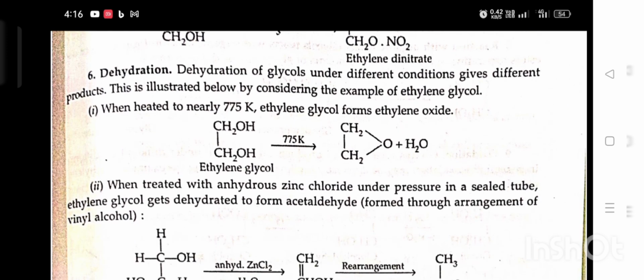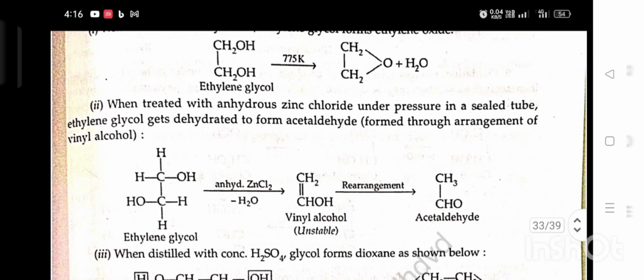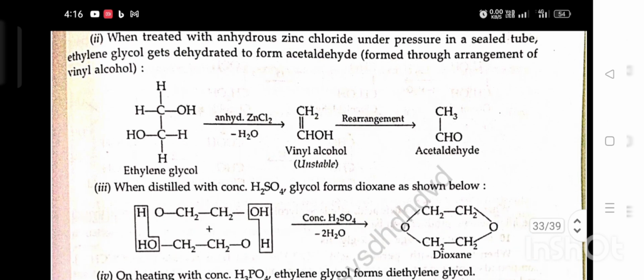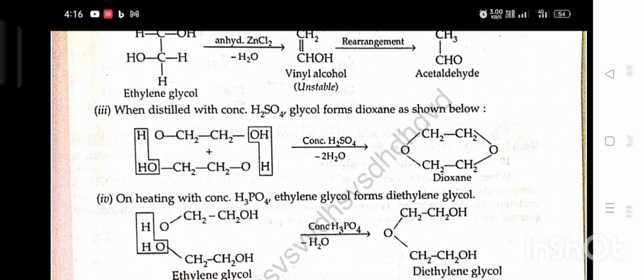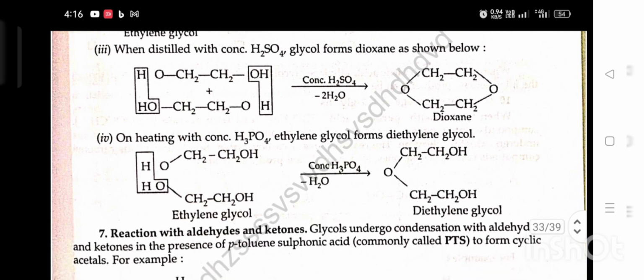Second, when treated with zinc chloride under pressure in a sealed tube, ethylene glycol gets dehydrated to form acetaldehyde, formed through rearrangement of a vinyl alcohol. Ethylene glycol in the presence of anhydrous zinc chloride gives vinyl alcohol, unstable. Rearrangement gives acetaldehyde. Third, when distilled with concentrated H2SO4, glycol forms dioxane as shown below. Fourth, on heating with concentrated H3PO4, ethylene glycol forms diethylene glycol.